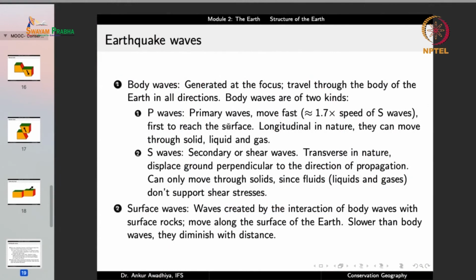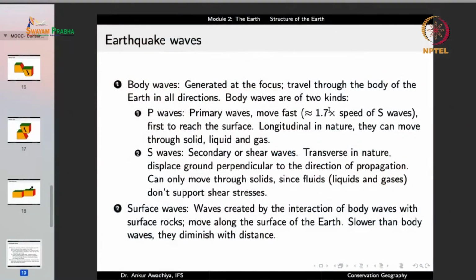First is P waves or primary waves. They move fast, around 1.7 times the speed of S waves or the secondary waves, and they are first to reach the surface. Why? Because they are the fastest waves. Now, because they are the fastest ones, they are the first to reach, and because of that, they are the primary waves. They are longitudinal in nature.